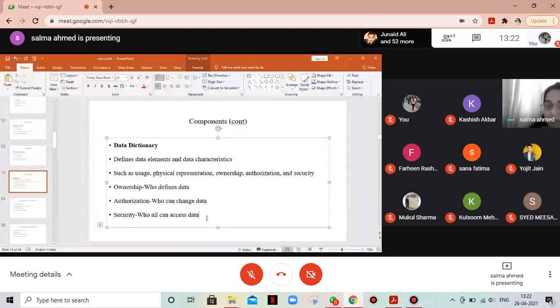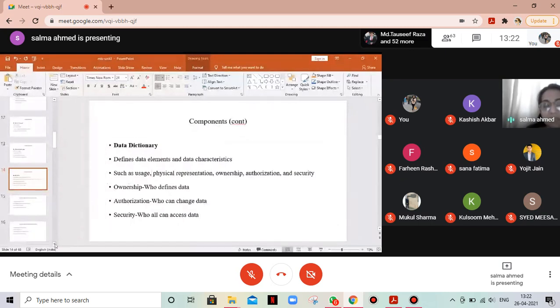In a library, who is generating the fine for different members will be able to access only information like the name, enrollment number, halls of residence, because he has to intimate that candidate to pay a fee, and the rest like issue date, return date, fine amount is generated by him. So data dictionary defines data elements, data characteristics, that is, whether numerical, alphabetic or alphanumeric, and also defines the usage, physical representation, ownership, authorization, and security.